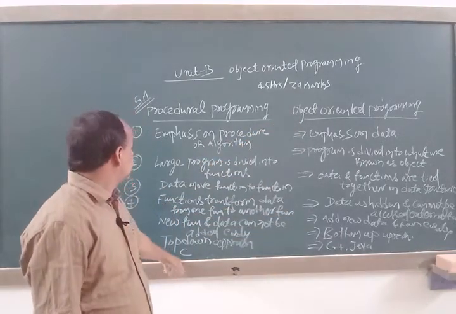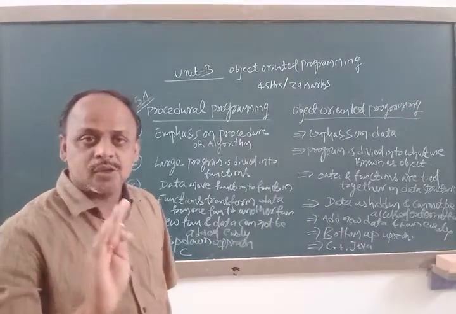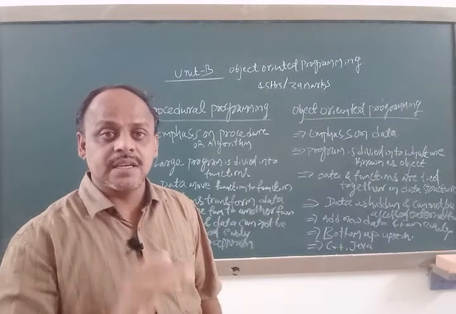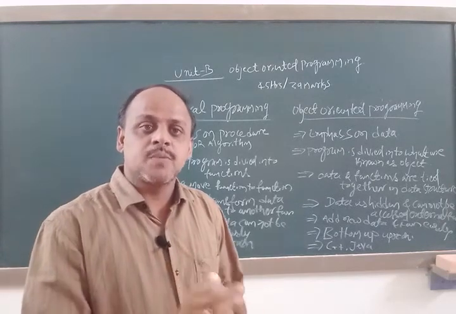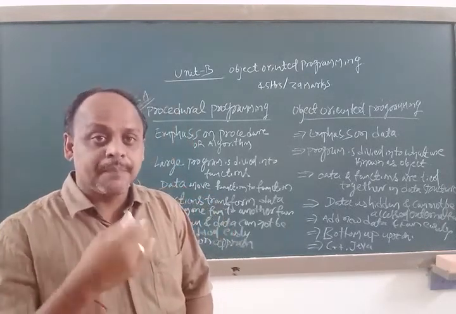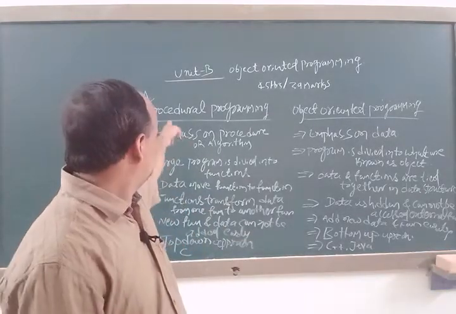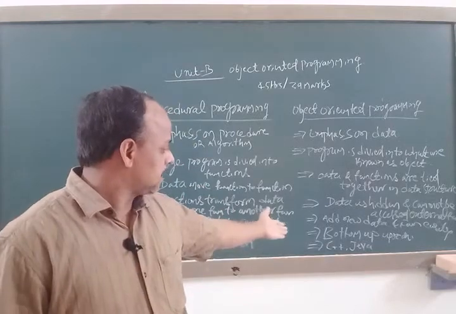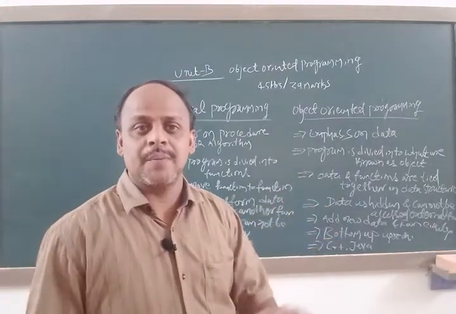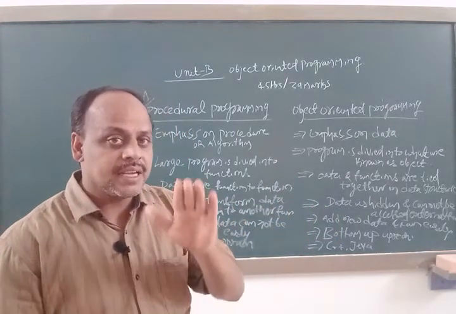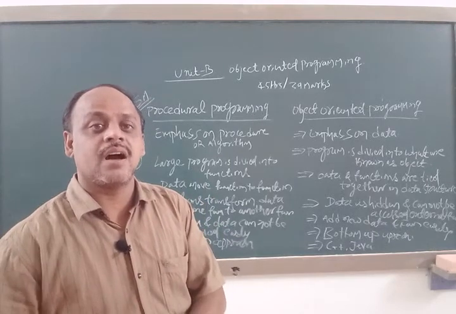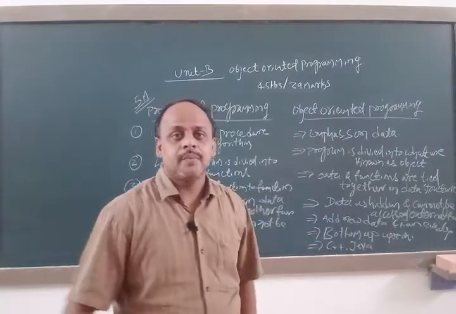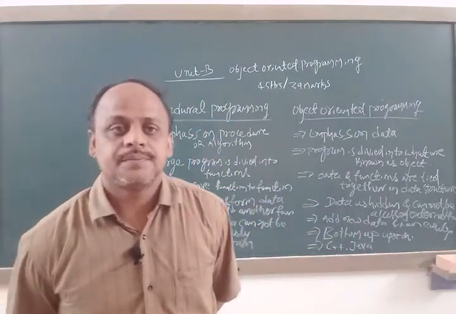C, C++ and Java are all high level programming languages, but the difference is that C is developed on the basis of the procedural programming technique, whereas C++ and Java are developed on the basis of the object oriented programming technique.